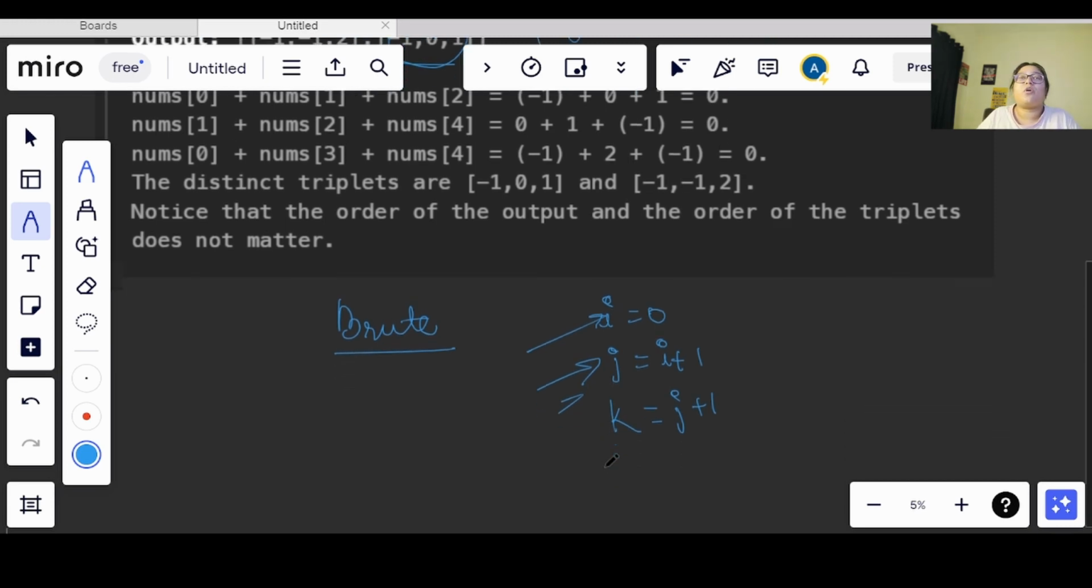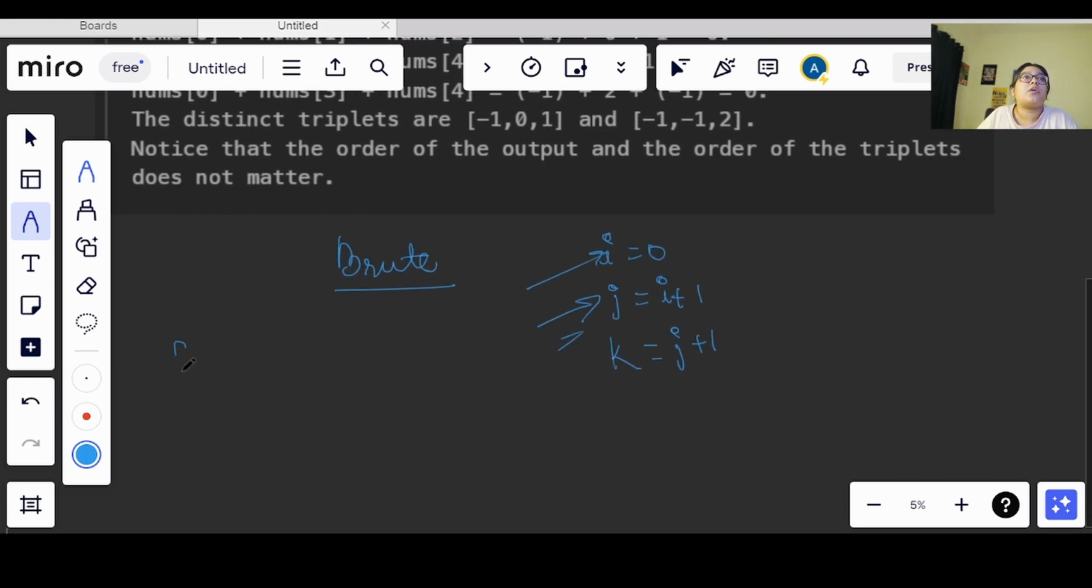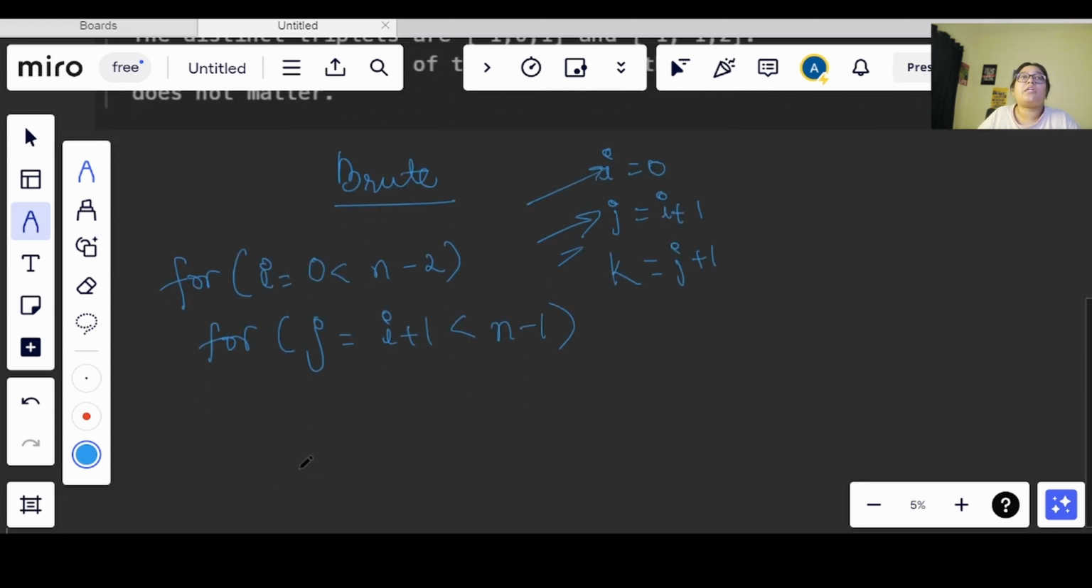So what we can do here in the brute force is have a loop in which we start from 0 and go till less than n minus 2, right? And then we will have j, which will start from i plus 1 and go till less than n minus 1, right? Why am I going till less than n minus 2 here? Because j will be going till n minus 1, right?